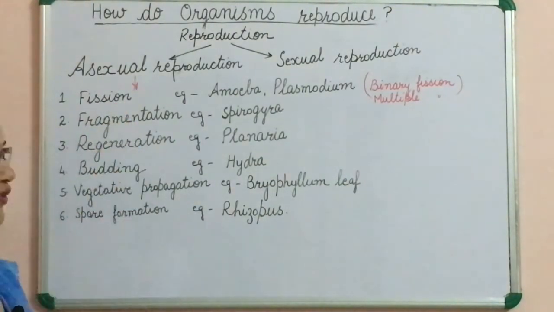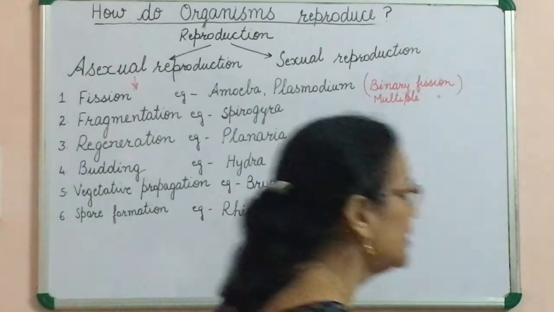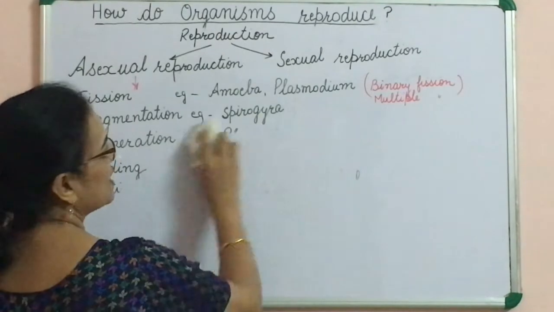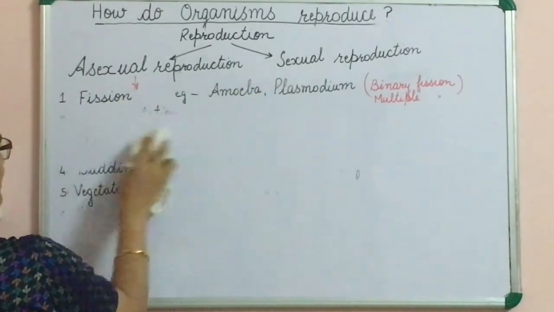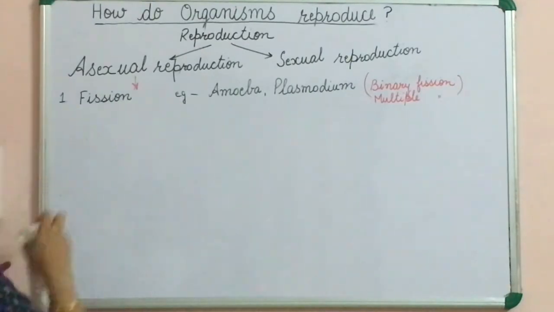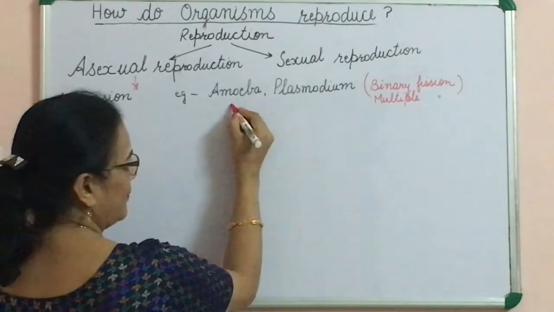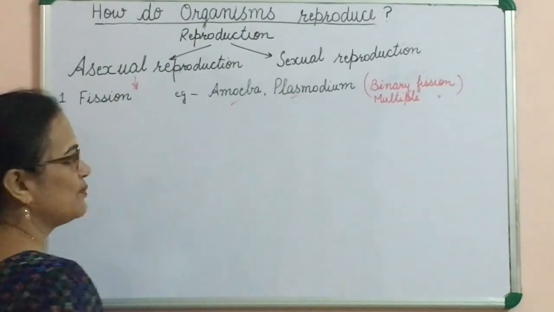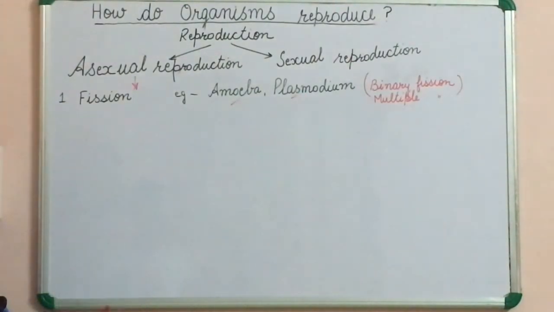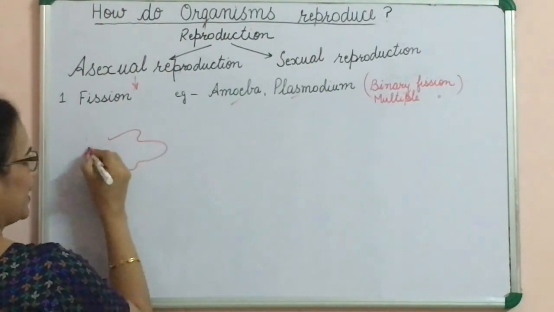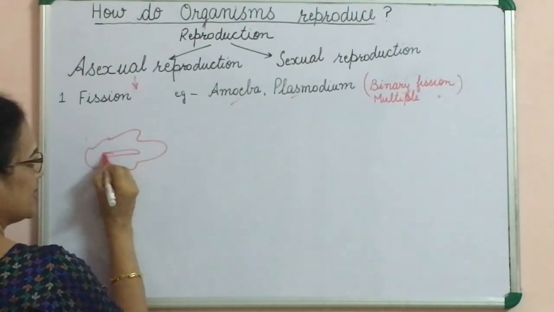Now, what is fission? Fission can be of two types, binary fission and multiple fission. Binary fission occurs in the case of amoeba, and multiple fission occurs in the case of plasmodium. What occurs in the case of binary fission? Amoeba, this type of body is there with nucleus.